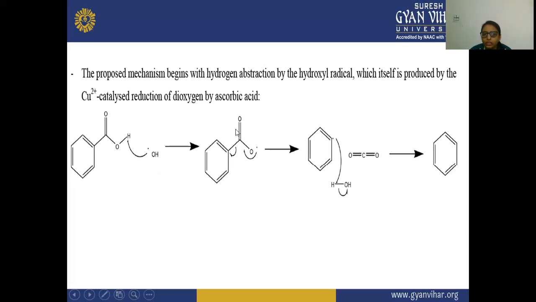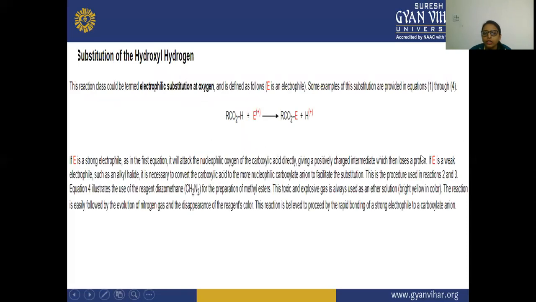After that, there is a decarboxylation, and there is a formation of CO2, and there is a free radical formed. So after that, when this H and OH dissociate from here, this H will react with this ion, and there is a formation of this benzene ring.